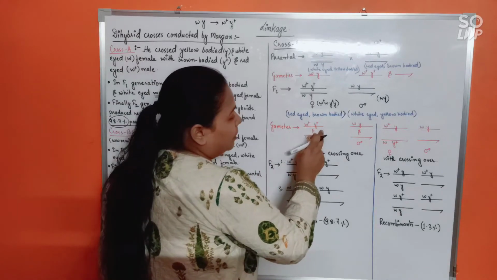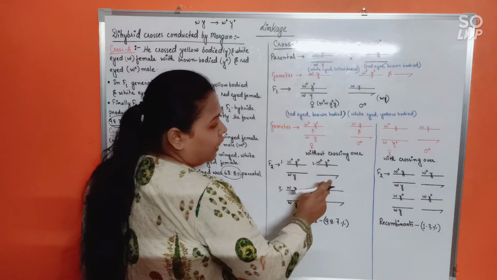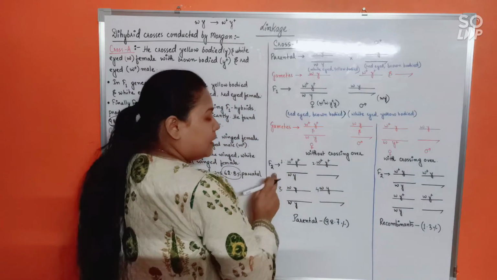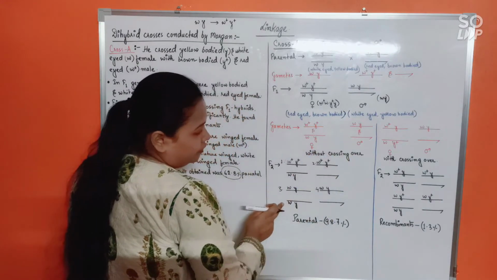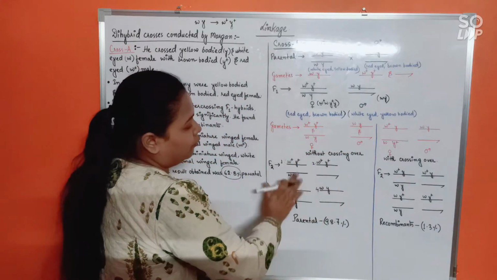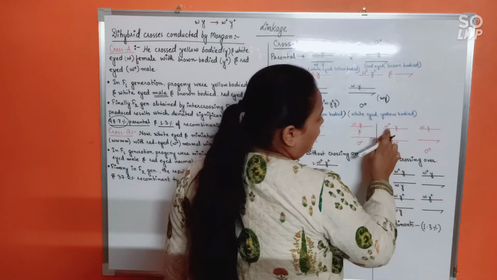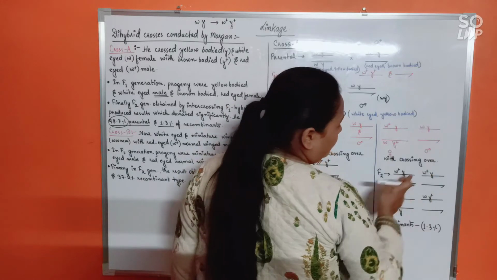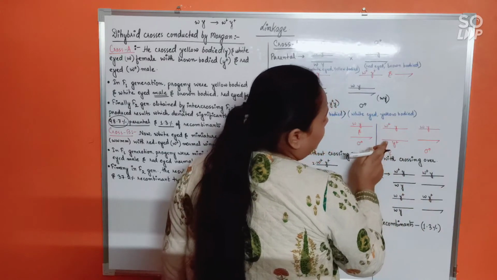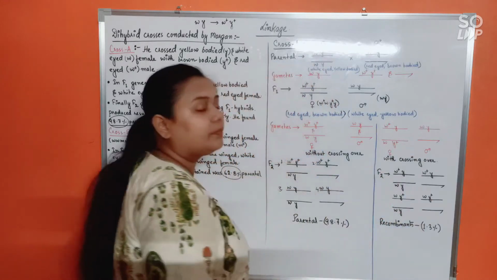So W plus Y plus and Y chromosome. Okay, W plus Y plus and Y chromosome. Likewise, W plus Y plus and WY. Okay. Similarly, this with this, with this. Alright? Four types of combinations are formed. Likewise, for this situation here, this with this will be this combination. This with this will be this combination. This with this will be this combination. And this with this will be this combination.